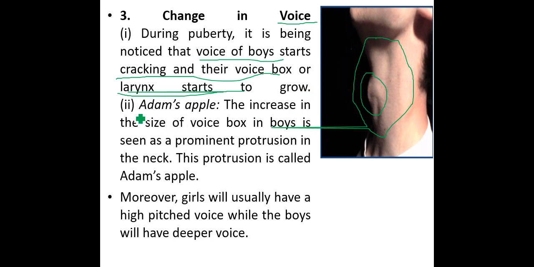This part is what we call the Adam's apple. Because of this increase in the size of the voice box, it is seen prominently as a protrusion in the neck that comes out of the body. That protrusion is called the Adam's apple.